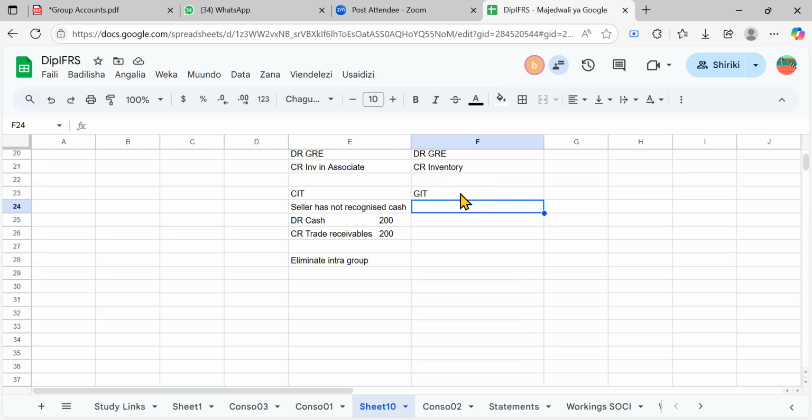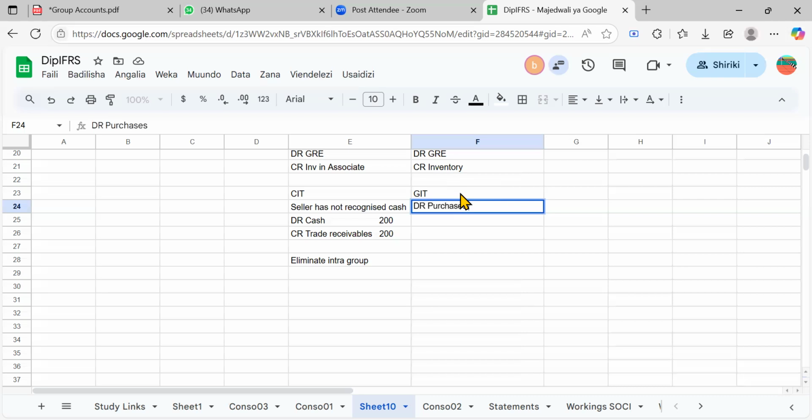This happens near the end of the period. So when the period is closed and someone doesn't have any information, what we do is we presume as if we have received the goods, right? If you say that you have received the goods, you could say debit purchases.